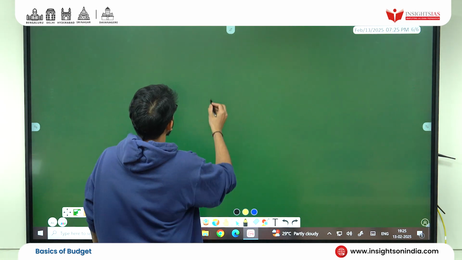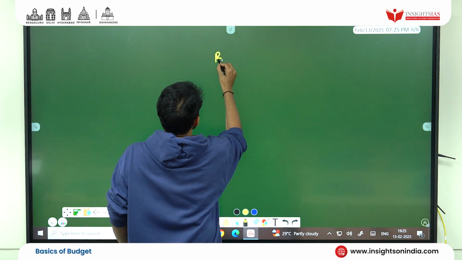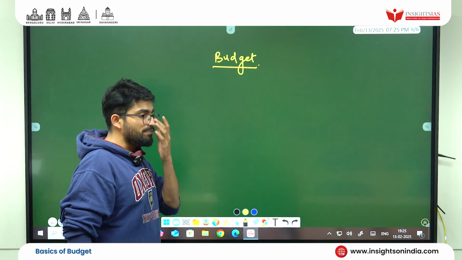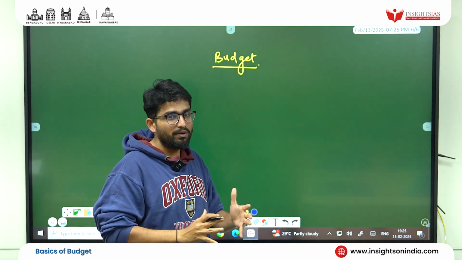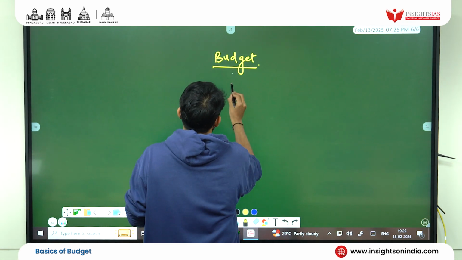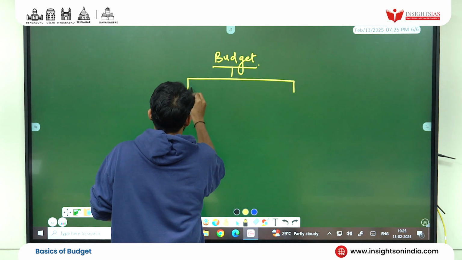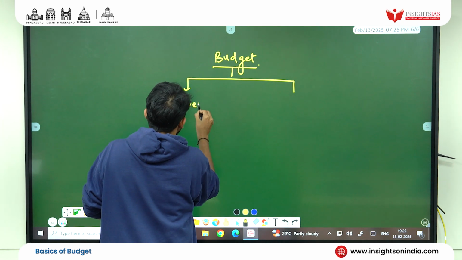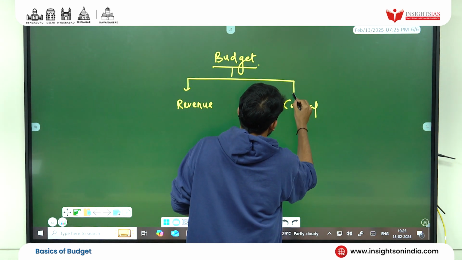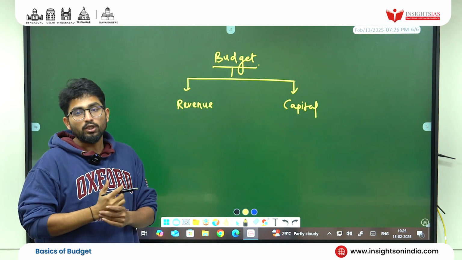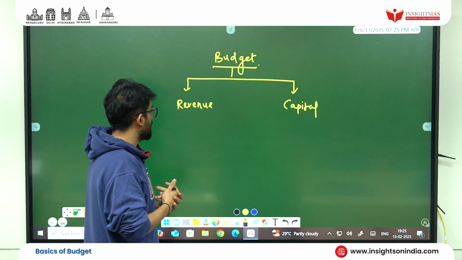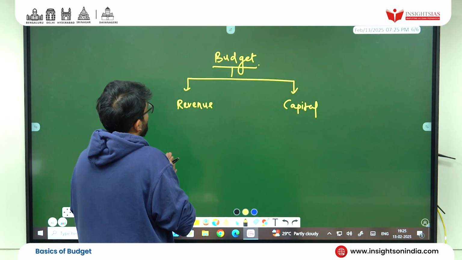So students, whenever I talk about budget, okay, so for our simple purposes, I'm writing budget. I'm not trying to be very constitutionally correct every time. So budget consists of, students, two basic parts. Okay, so there is what? A revenue part, and there is what? Capital part. So budget consists of two parts. There is a revenue part, there is a capital part. Okay, so students, revenue part and capital part.